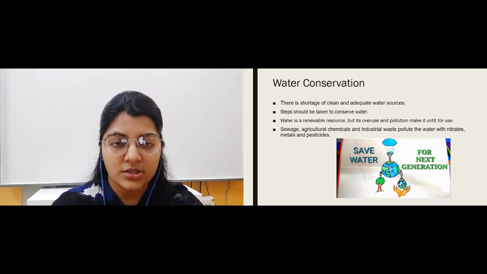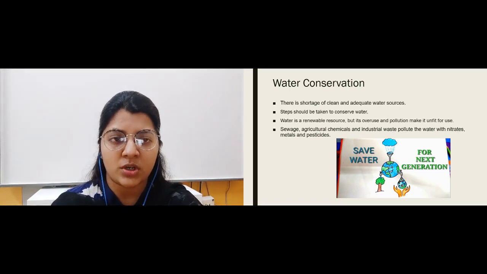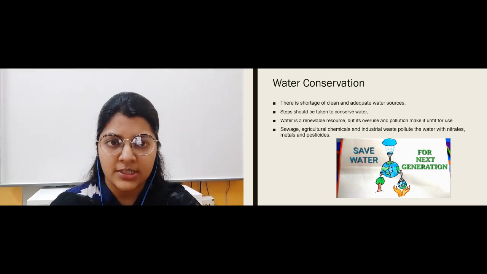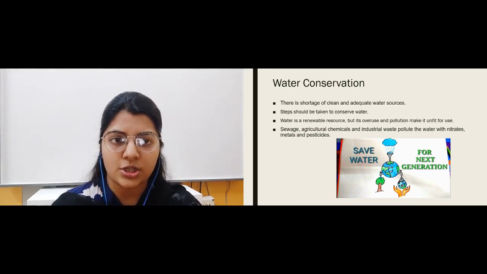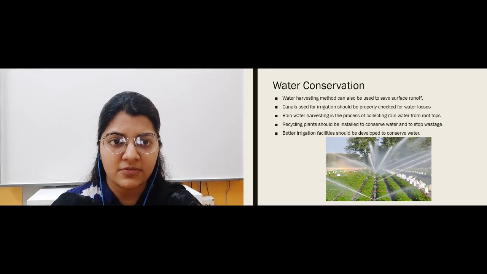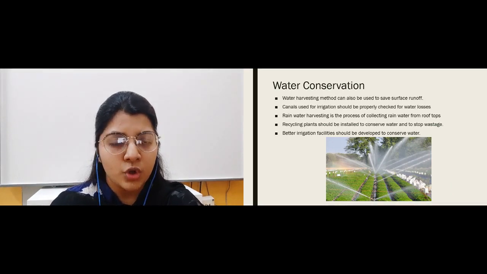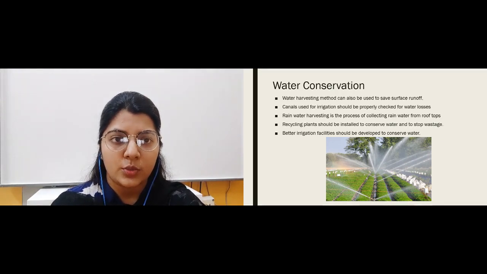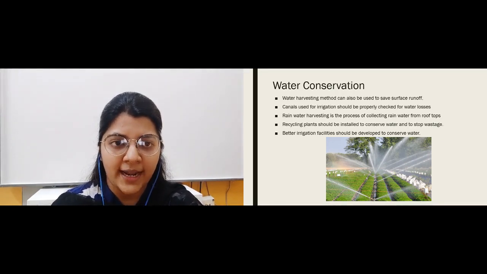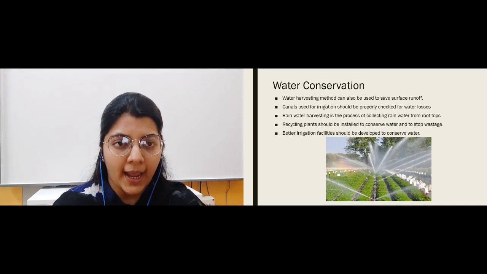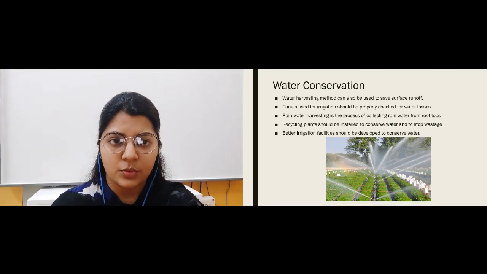Now how can we conserve the water? What are the various steps? What are the different methods? Now we will study all of it. So let us start with water conservation measures. The very first is rainwater harvesting. All that water which we get from the rain, we cannot just let it go off like that. Instead we can use the rainwater harvesting method where we can store that water and use it. So this is one of the methods by which we can save water.